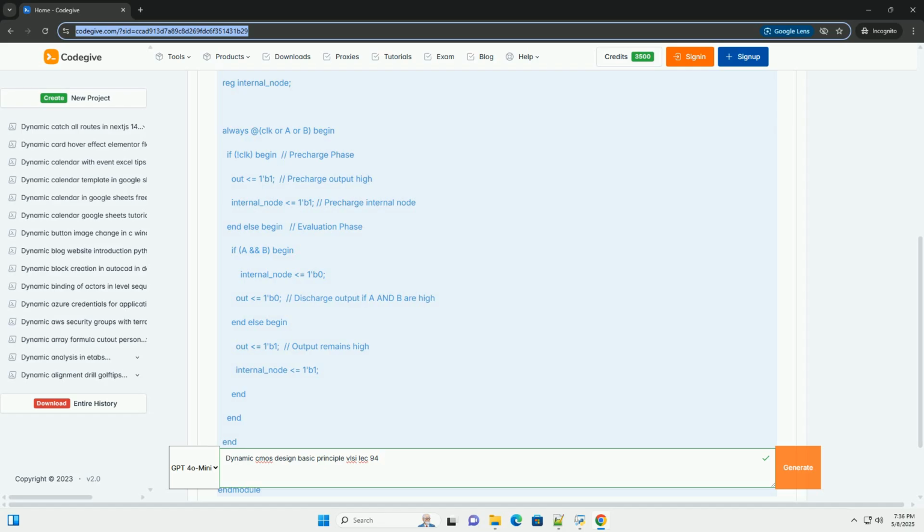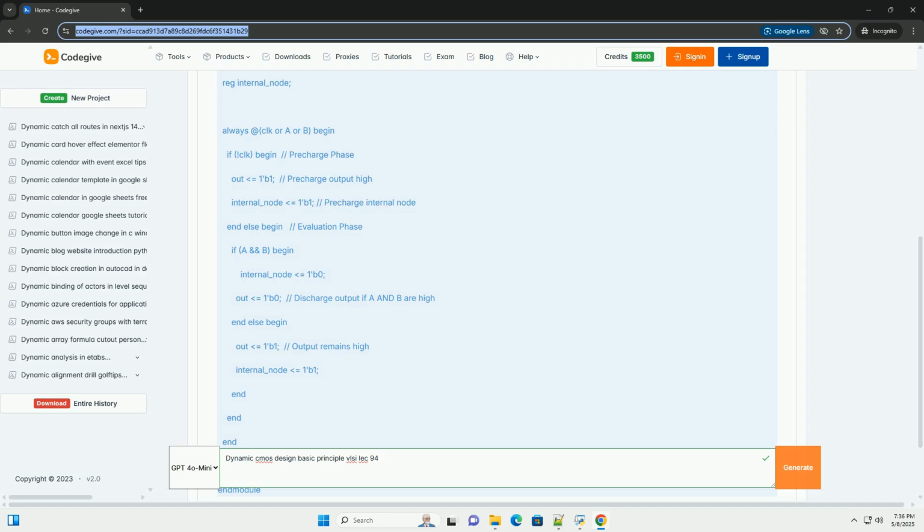Minimize parasitic capacitances. Careful layout techniques can minimize the parasitic capacitances between the clock line and the output node. Clock buffering. Using clock buffers can reduce the slew rate of the clock signal, thereby reducing the amount of charge coupled to the output node. Dummy capacitance. Adding a dummy capacitance to the output node can help to absorb the charge coupled from the clock signal. 9. Domino logic, a popular variant.